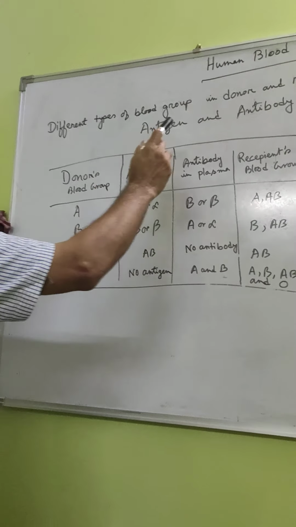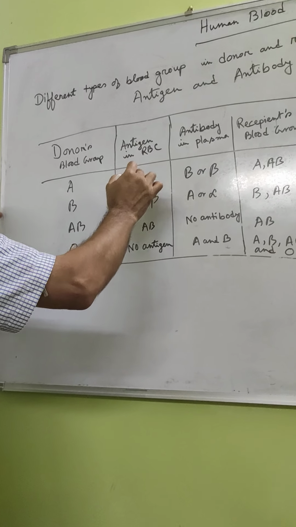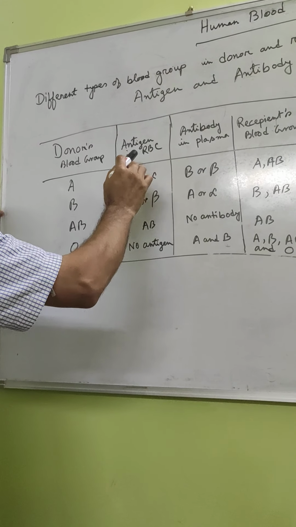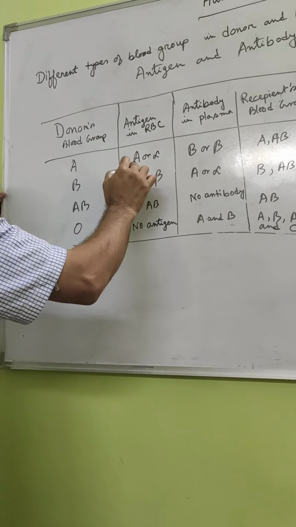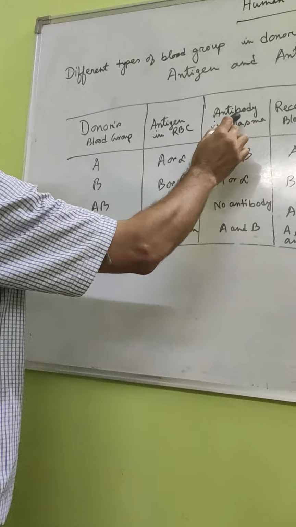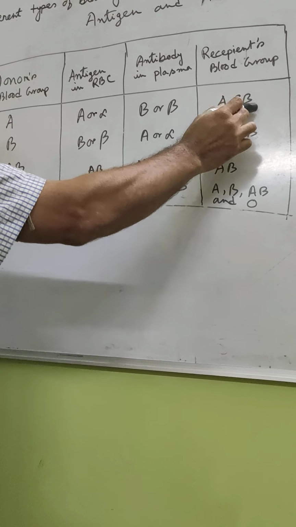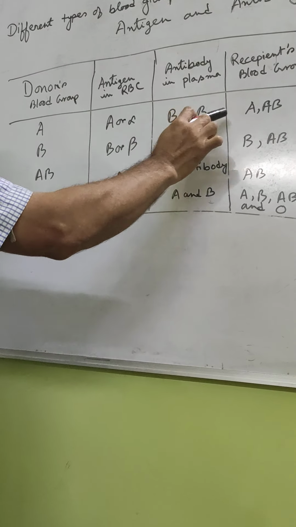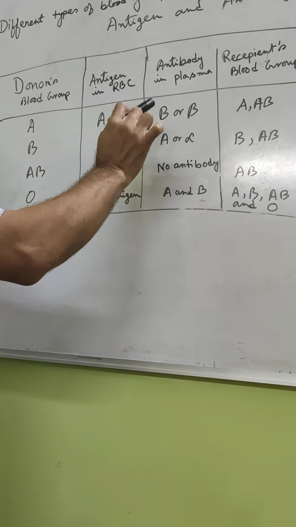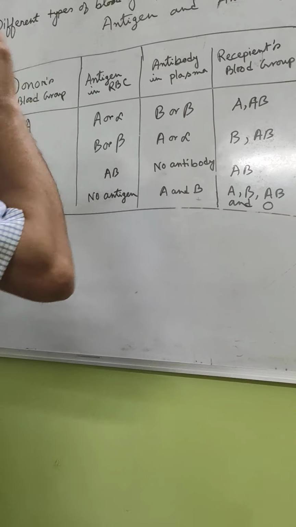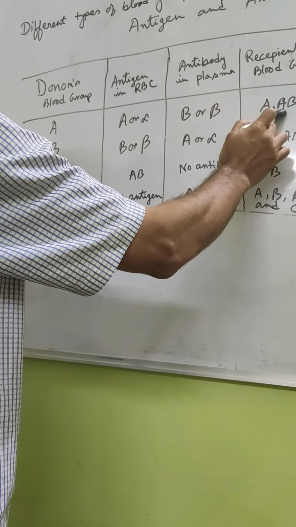Types of blood group in donor and recipients on the basis of antigen and antibody. You see here, donor's blood group is A. Antigen is present in RBC, as I said already. So donor's blood group is A, antigen is A or alpha, antibody will be opposite, that is B or beta, and recipient's blood will be A and AB. Means A can give it to A because there is matching antigen.